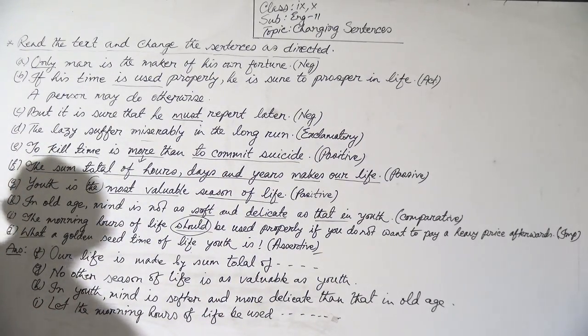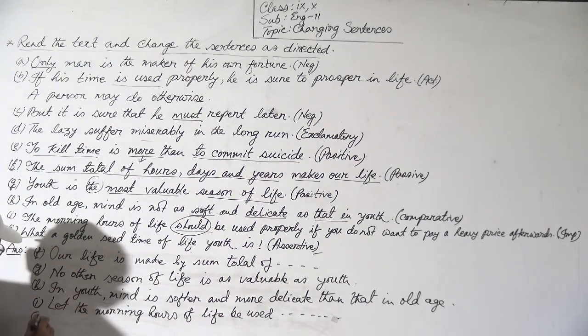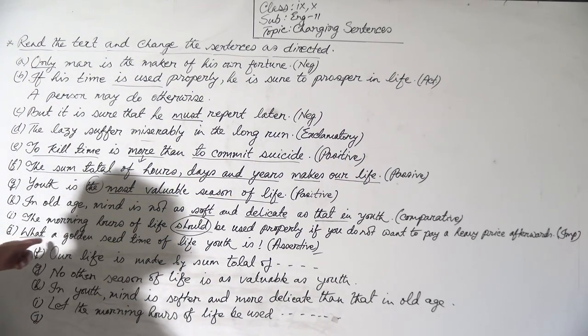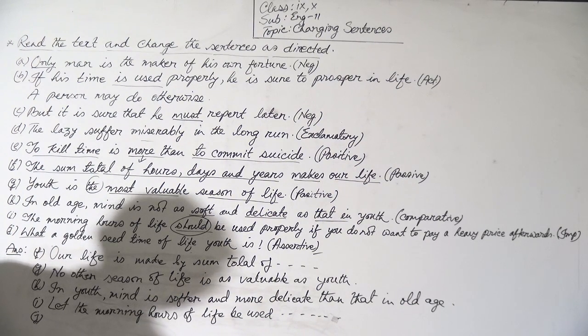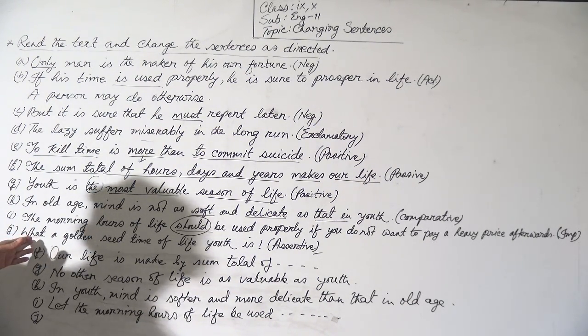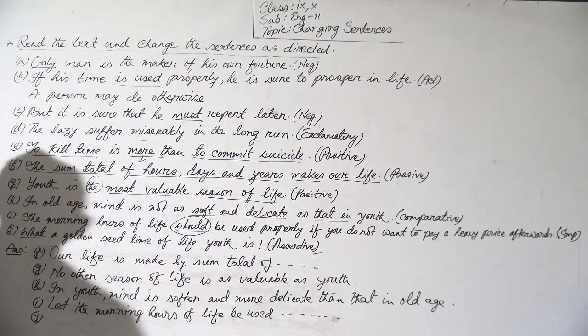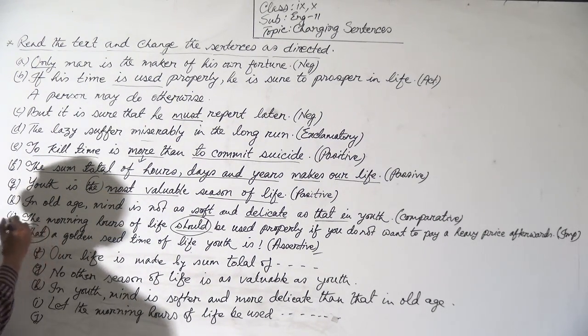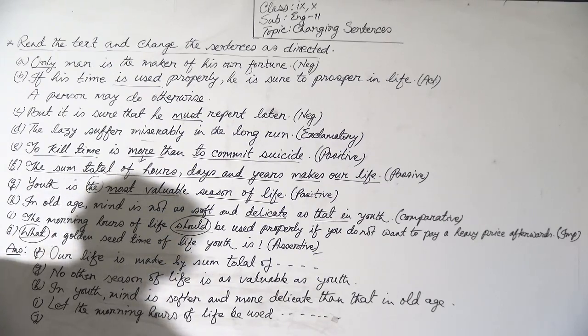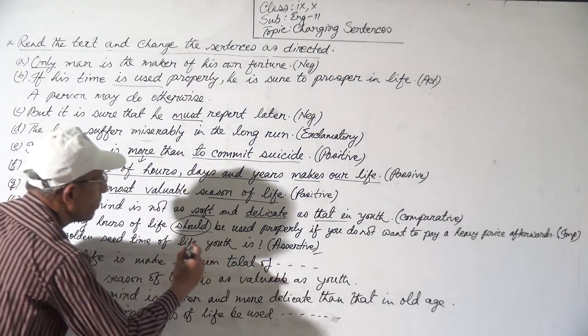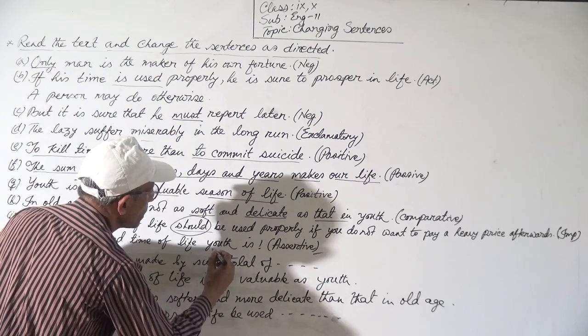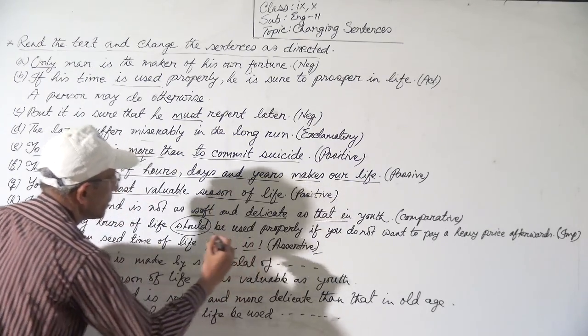Okay. Now J. What a golden seed time of life youth is. You have to make it assertive. Now this is exclamatory, but you have to make it assertive. What will be omitted. At first you have to use subject and verb.